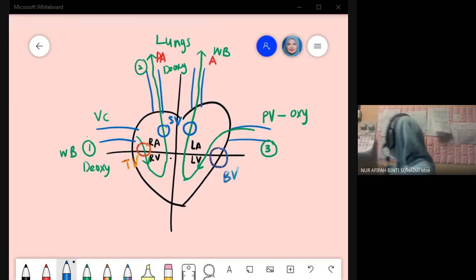11.40. Sepatutnya pukul 11.50. Okay, ada. Okay. Kecil.